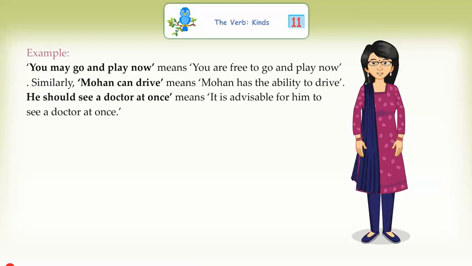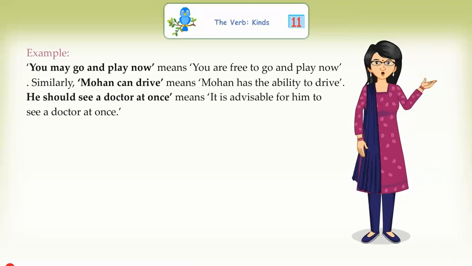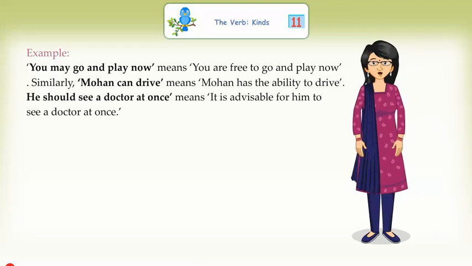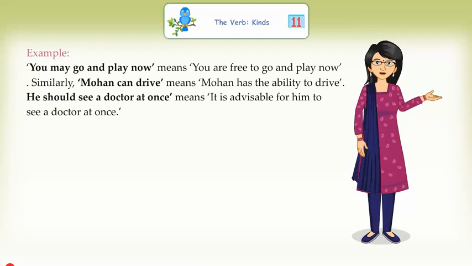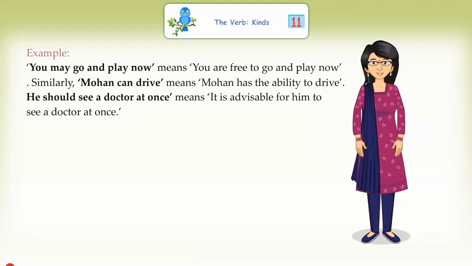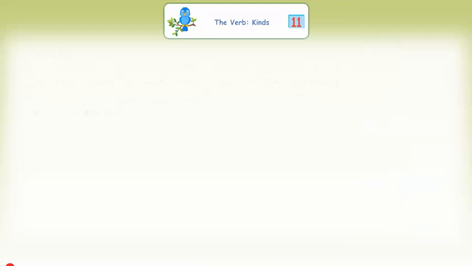Example: you may go and play now means you are free to go and play now. Similarly, Mohan can drive means Mohan has the ability to drive. He should see a doctor at once means it is advisable for him to see a doctor at once.